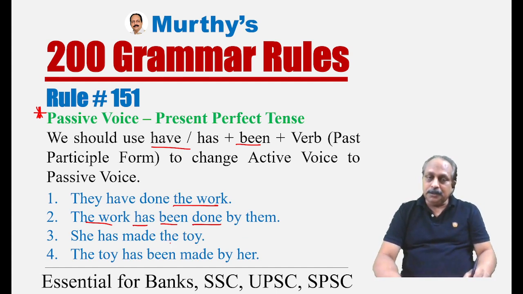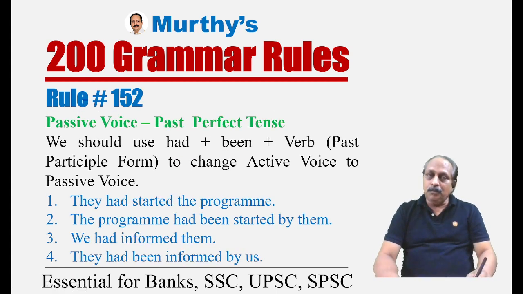She has made the toy. The toy has been made by her. Imagine here you see toys, then the verb form has to change. The toys have been made by her. Here you have to look at the subject. Accordingly, you have to use have or has. Rule number 152. Passive voice, past perfect tense.